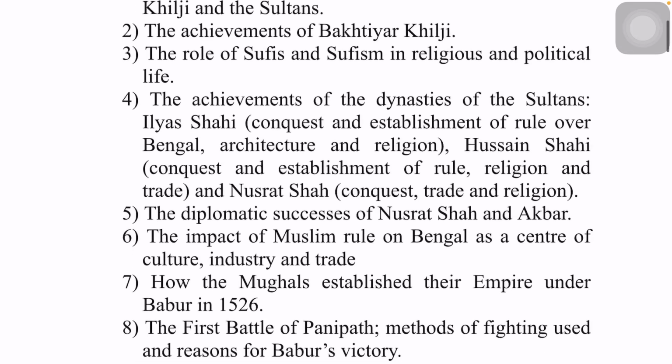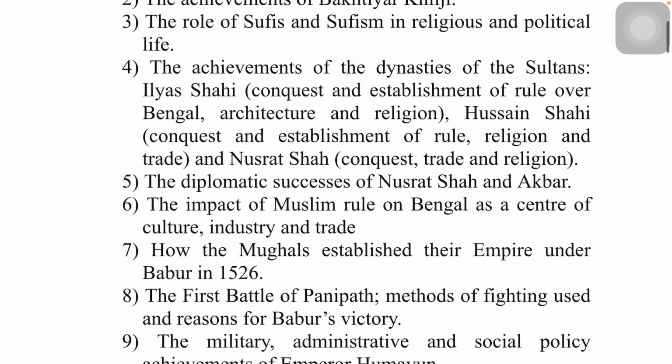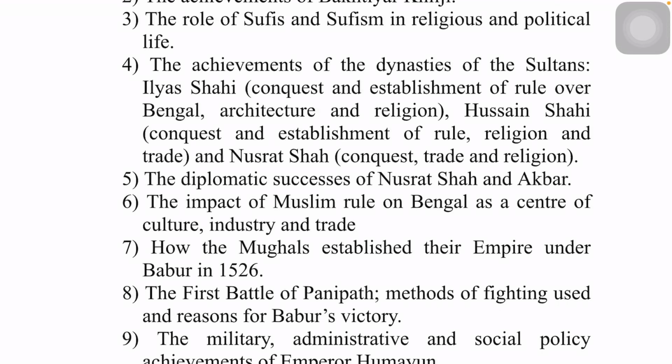So the second content is about the achievements of Bakhtiar Khalji. Then the third is the role of Sufis and Sufism on religious and political life. Then the fourth talks about the sultans, that is the Ilyas Shahi dynasty, but you don't have to study everything about it. They have highlighted what you have to study: conquest and establishment, architecture and religion; Hussain Shahi dynasty, conquest and establishment, rule, religion, trade; Nusrat Shah, conquest, trade and religion. Just collect that information from whatever sources you can and study accordingly. Maximum 6 to 10 points.